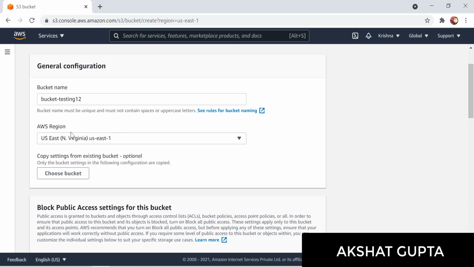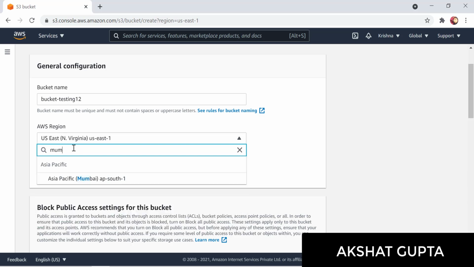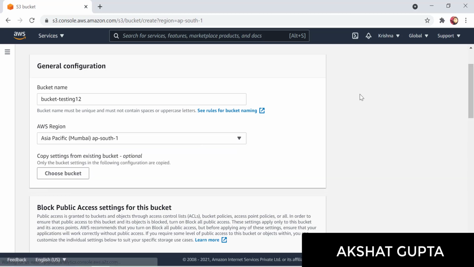So now AWS region. Here you can select where you want to keep your bucket. Generally, we keep our bucket very close to our location. So let's say my office is in Mumbai, or let's say my office is in Ohio. I will prefer creating my bucket in Ohio rather than in another region like Mumbai. I would be creating my bucket near my proximity, where my location is. So currently I'm in Mumbai, so I will prefer creating my bucket in Mumbai.